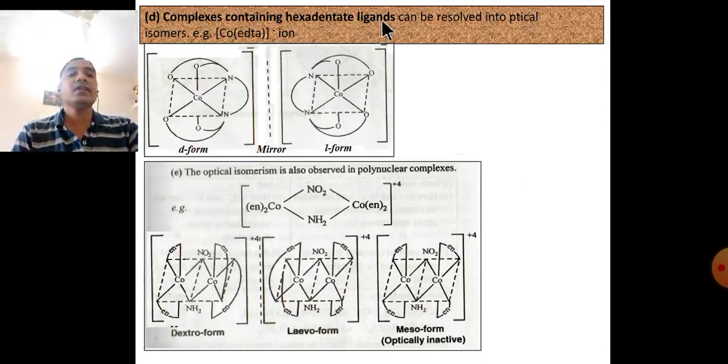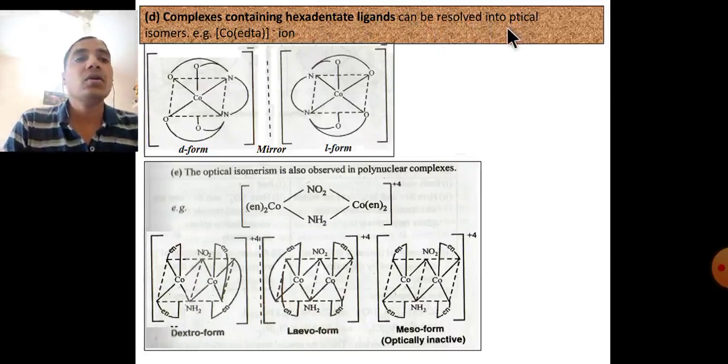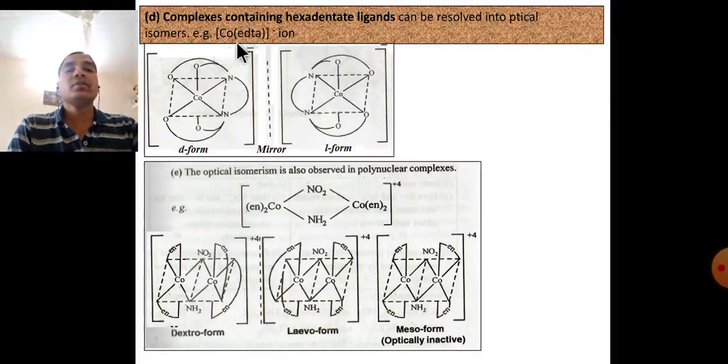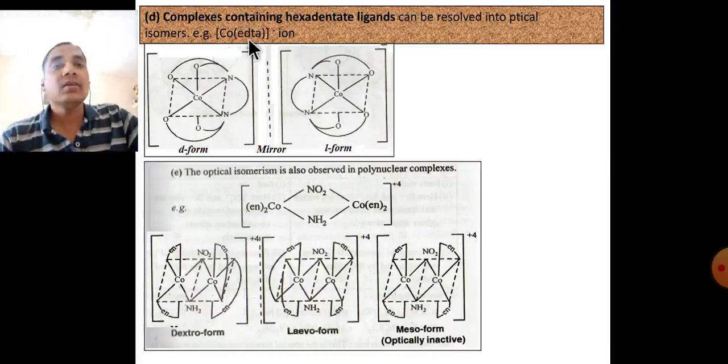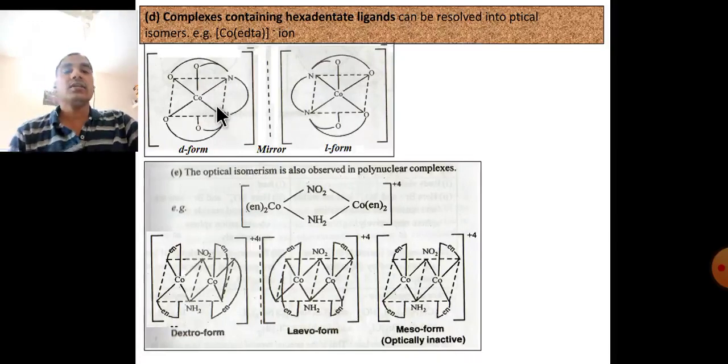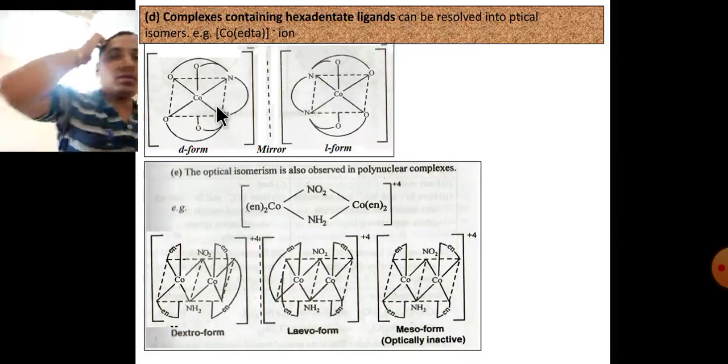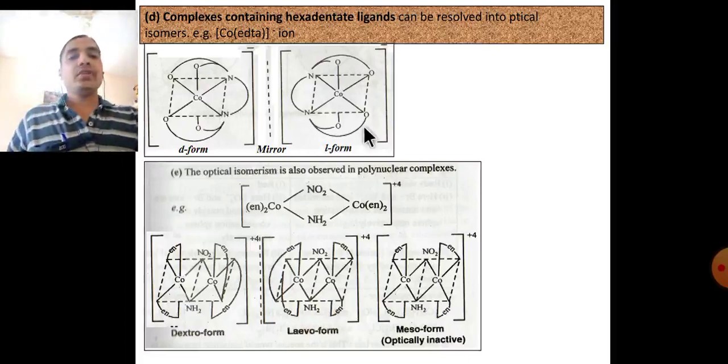Complexes containing a hexadentate ligand can be resolved into optical isomers. Example: cobalt with ethylenediamine tetraacetate ion. This is the D form, and these are similar. This is the mirror image of the D form, the L form. This is the EDTA complex with cobalt and its mirror image.